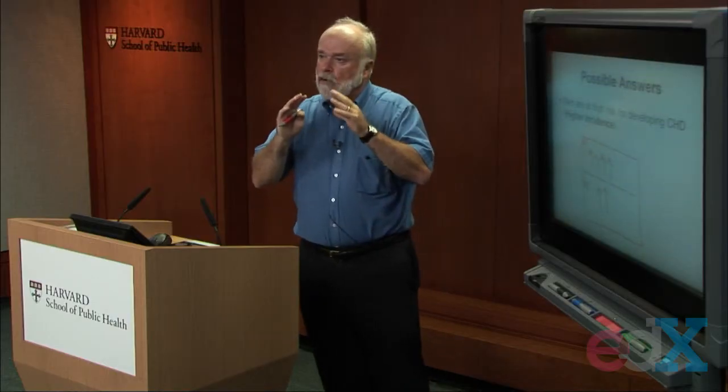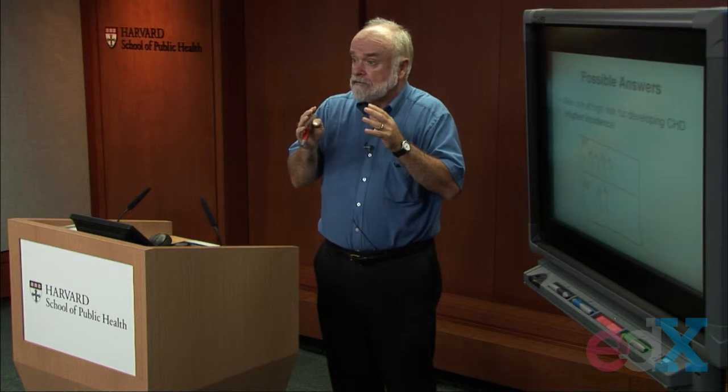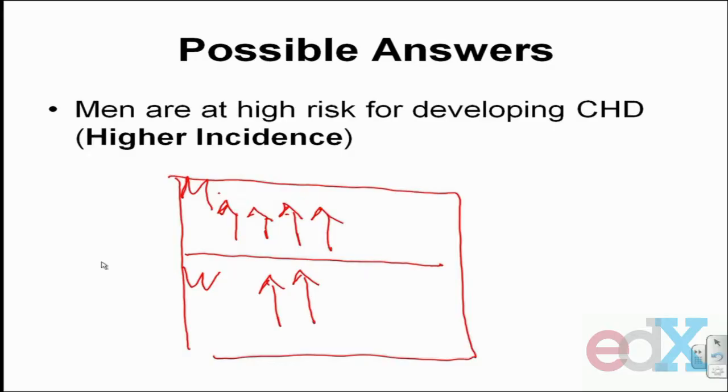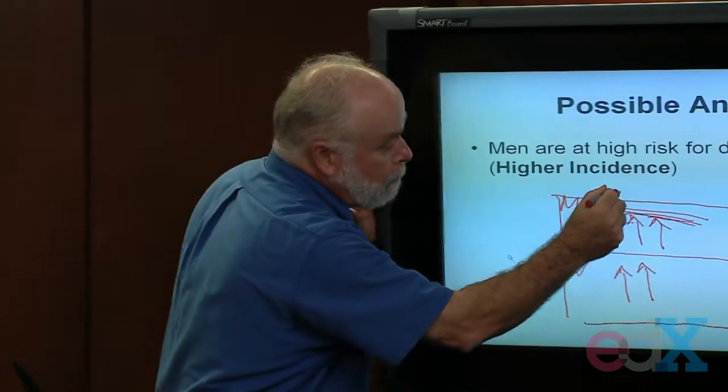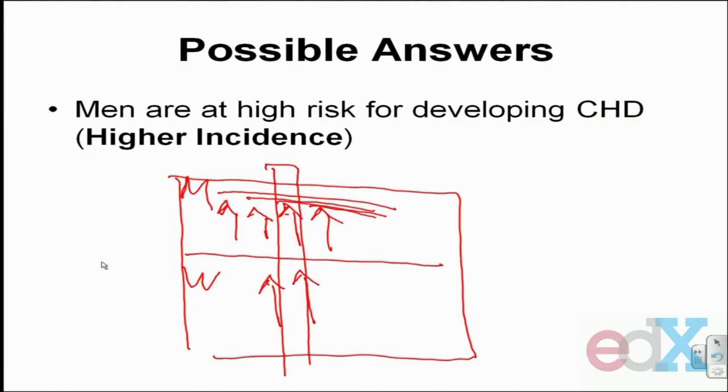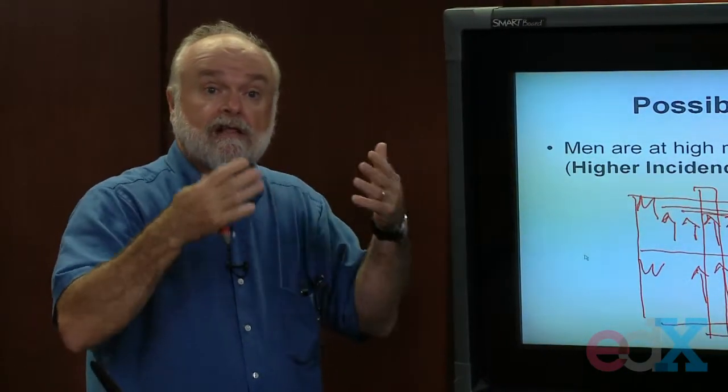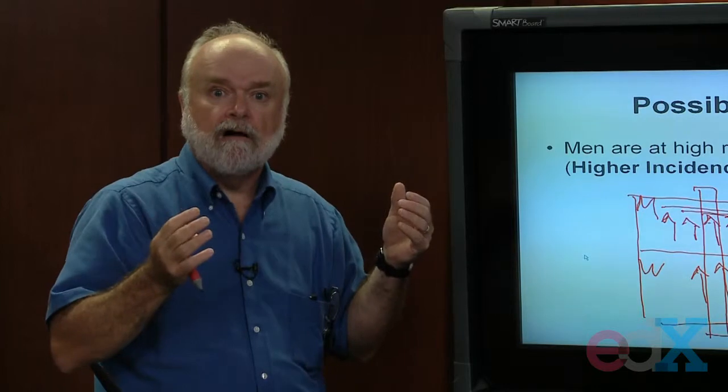Now, for the time being, let's suppose that all these men and all these women who develop heart disease live many years with their disease. So all the people who developed heart disease, whether it's early in the study or later in the study, are still alive when you come along with your snapshot, your Polaroid camera, to take a survey of how much heart disease there is in the study. So at one point in time, you do a little cross-sectional survey and you ask how many people have heart disease among the men, how many have heart disease among the women. Well, all the arrows that happen among the men are still alive and kicking. They're going to be answering, yes, I have heart disease.